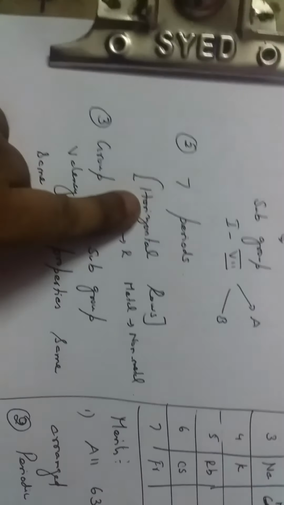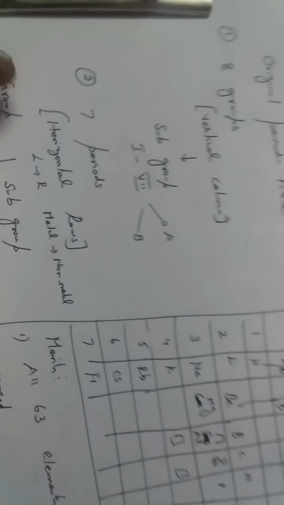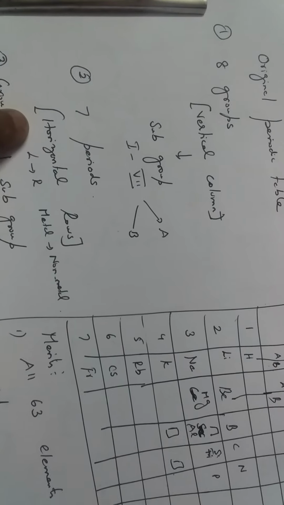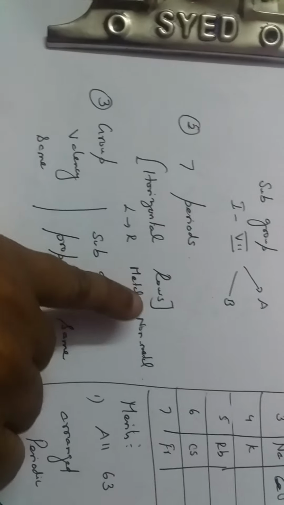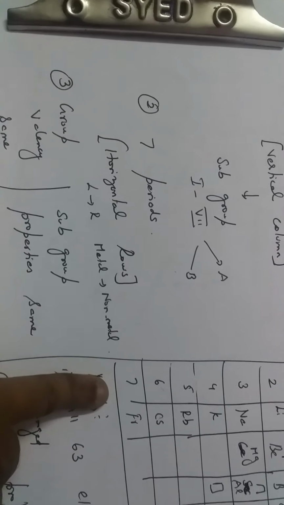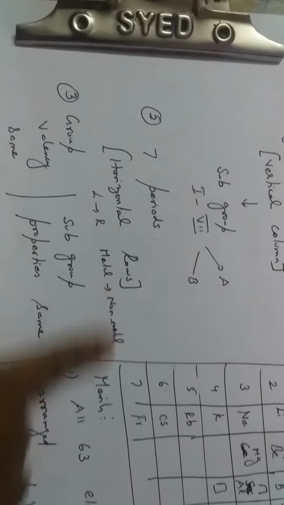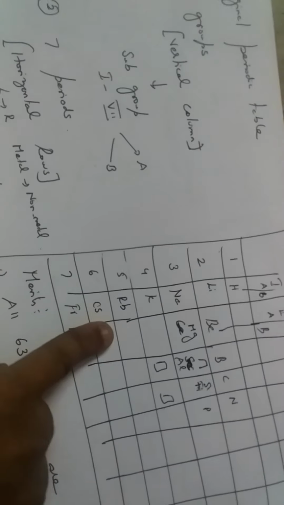Then there are 7 periods. The horizontal rows are called periods, that is 1, 2, 3, 4, 5, 6, 7. There are 7 periods, and in the horizontal periods, from left to right, metals are arranged on the left side and non-metals on the right side. The non-metallic character increases as we move towards the right side of the period.